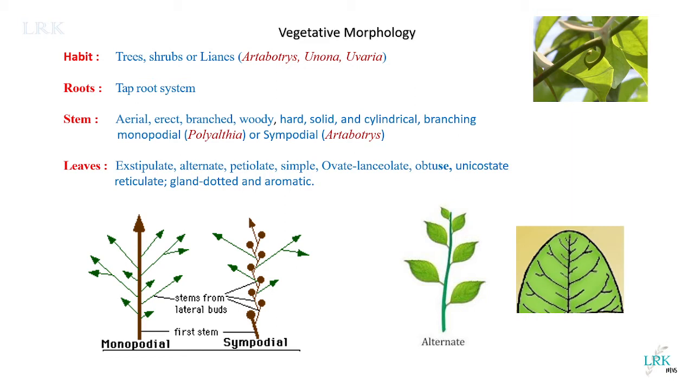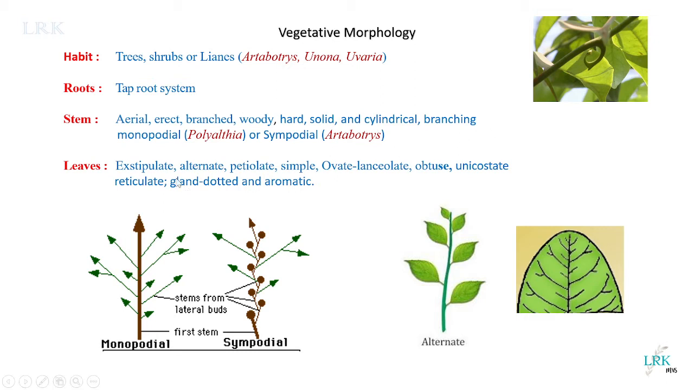The root system is a taproot system. All the dicotyledons have a taproot system, and tetramerous or pentamerous distribution is seen. This is what you call merosity, tetramerous or pentamerous, and venation is reticulate. All these characters belong to dicotyledons. Regarding the stem, it is aerial, erect, well branched, woody, hard, solid, cylindrical, and the branching may be monopodial or sympodial.